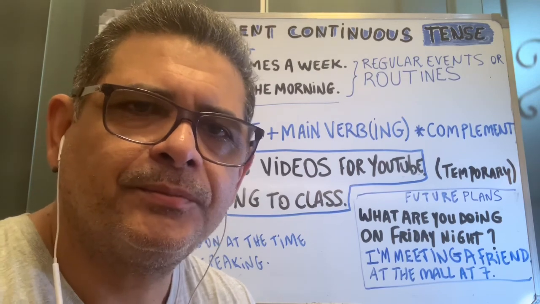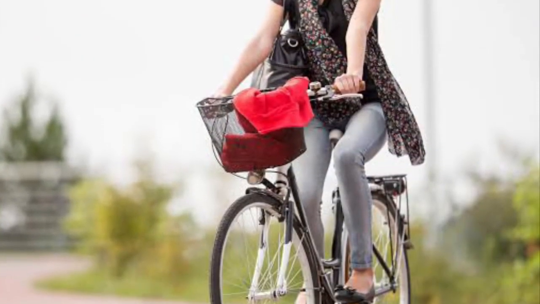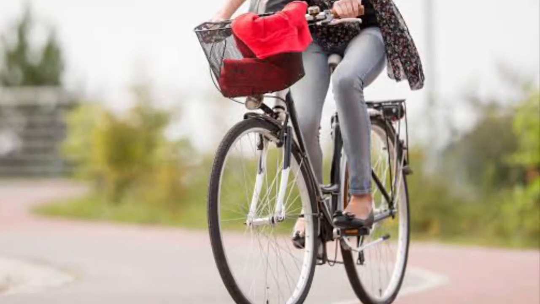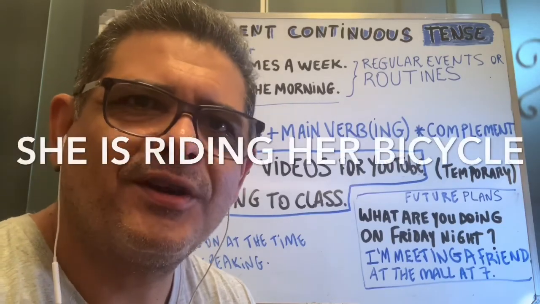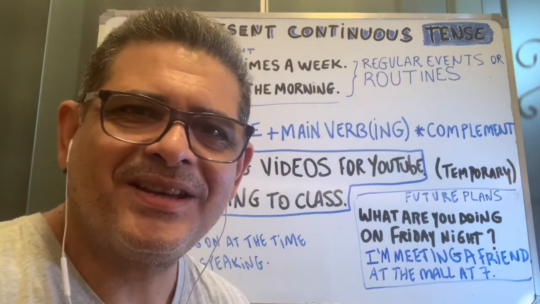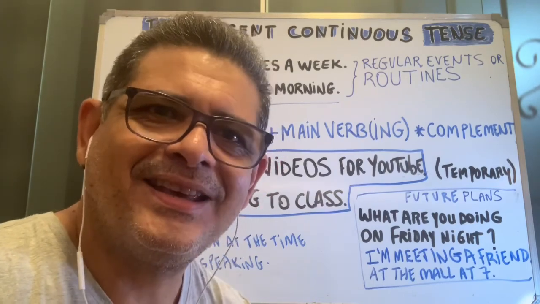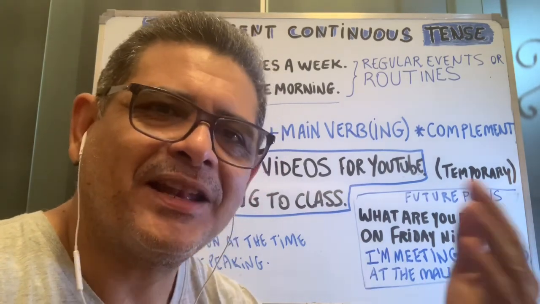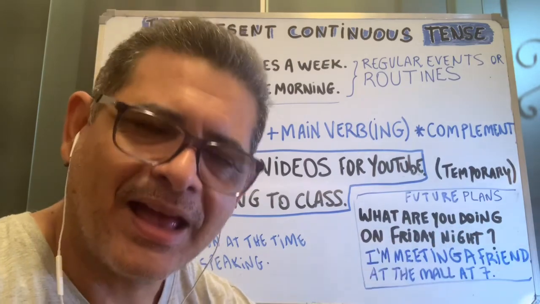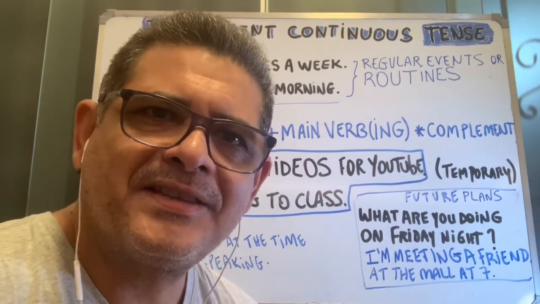Picture number 2. She is riding her bicycle. So in this situation, again, I am describing something that is happening, that is in progress at the same time I am saying it. And example number 3.